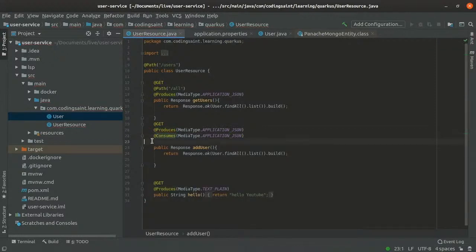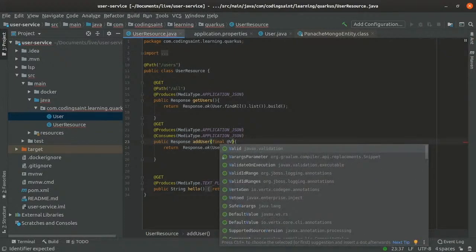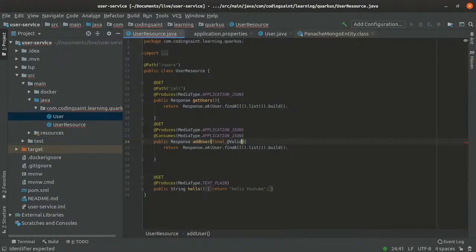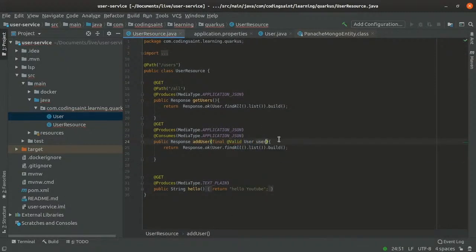Okay, it is producing and consuming application JSON. Let me add one final at the rate valid, because I have written some validations. I would like to see some validation happening. User and user.